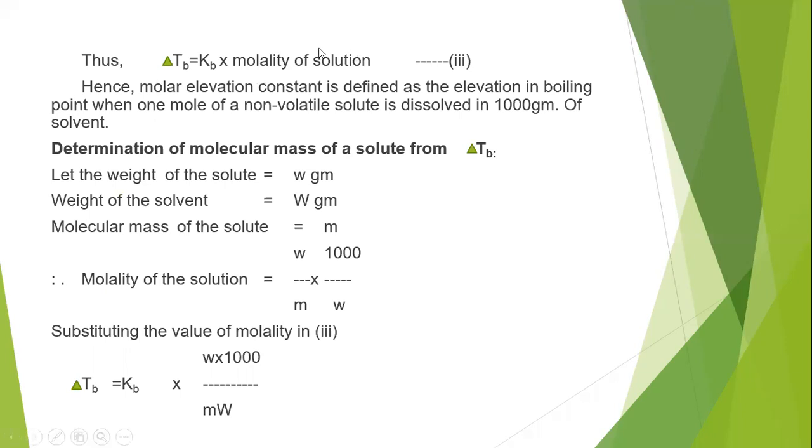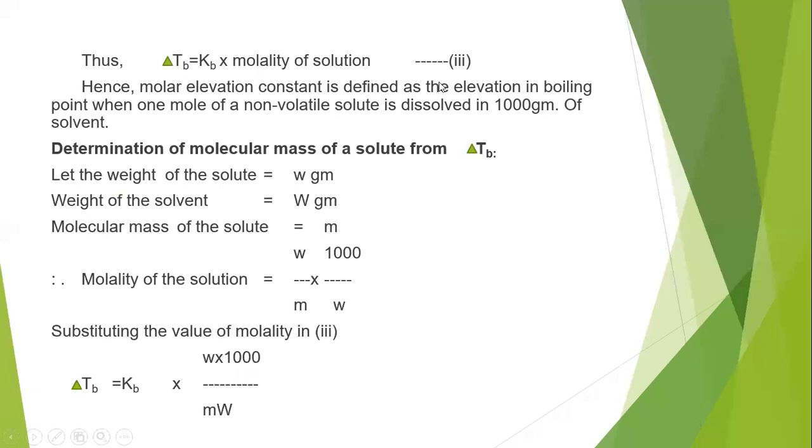So elevation in boiling point is directly proportional to the molality of a solution. Hence, the molar elevation constant is defined as the elevation in boiling point when 1 mole of a non-volatile solute is dissolved in 1000 grams of a solvent.